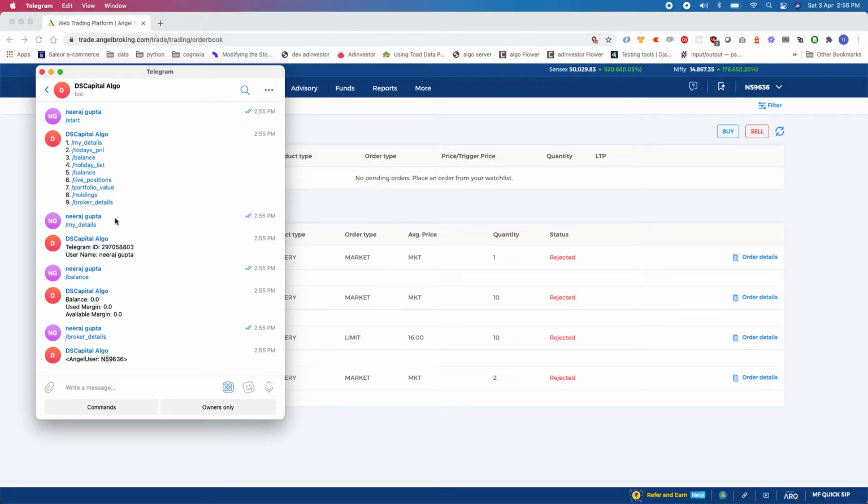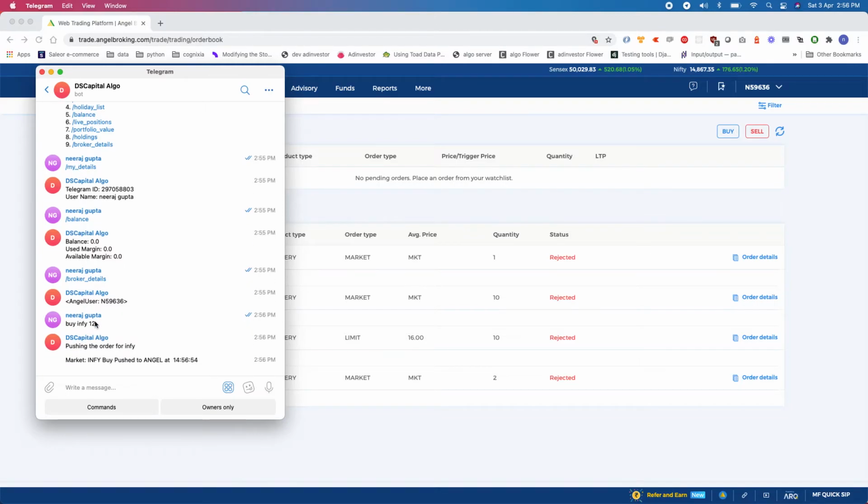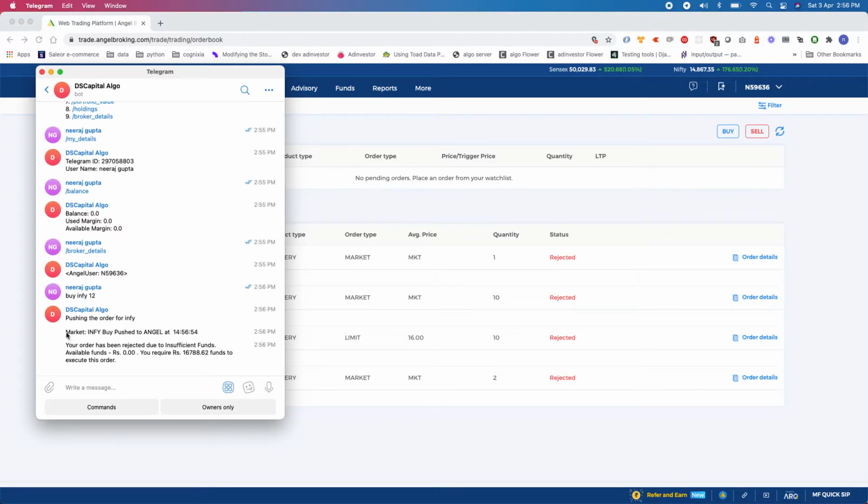Let's try to place some order. Suppose I want to buy Infosys. So what I can say is buy Infi, because Infi is the symbol for Infosys, and say I want to buy 12 quantities. If I enter this command, it means I want to buy 12 Infosys at the current market price. You can see my market order for Infosys was pushed to Angel at this time.